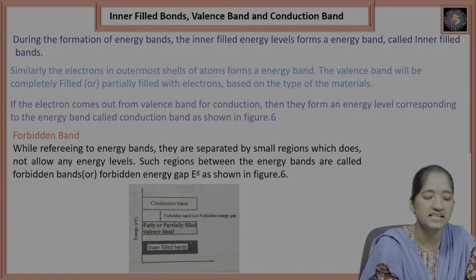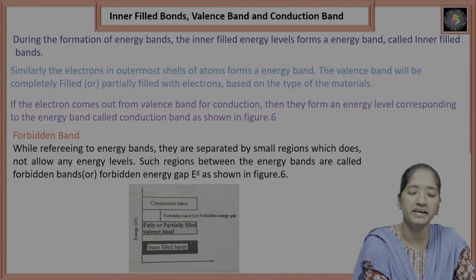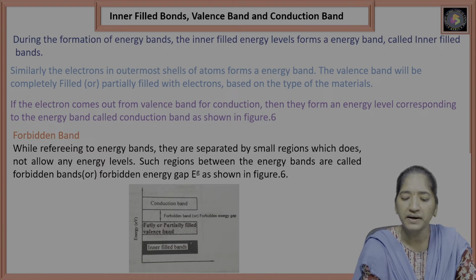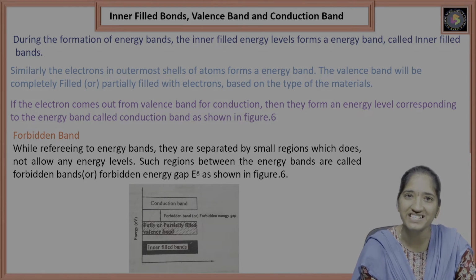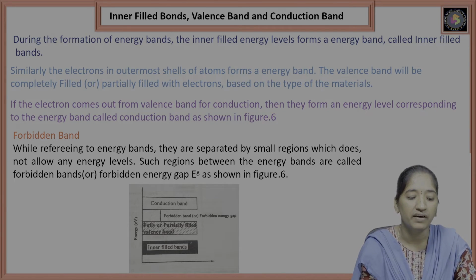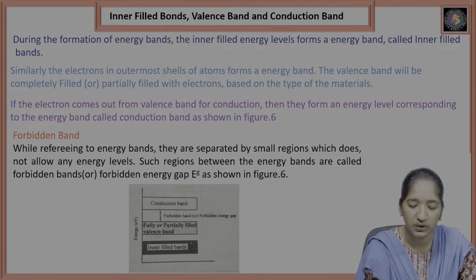Let us discuss what the forbidden band is. Energy bands are separated by a small region which does not allow any energy levels. Such regions between energy bands are called forbidden bands or forbidden energy gaps. That is Eg, shown in the figure.